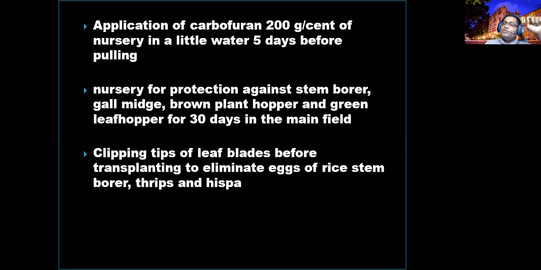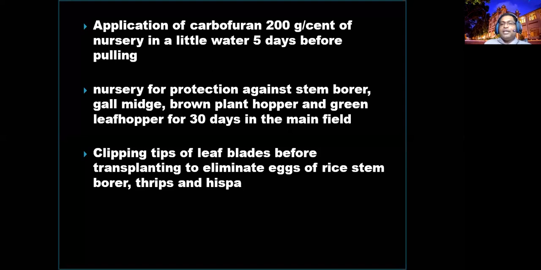If the soil is problematic with nematodes, you can use carbofuran, 200 grams per cent of nursery, to minimize the yellow stem borer attack and nematode attack in the seedling stages. But it is banned in Sri Lanka now. For the last 5 years it has been banned, but earlier it was used as an insecticide and nematicide, both broad spectrum.